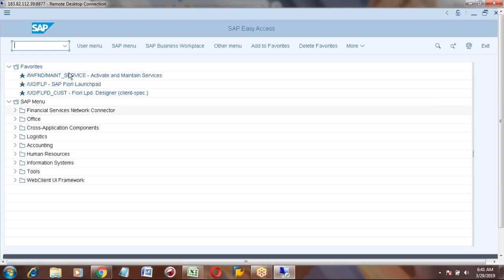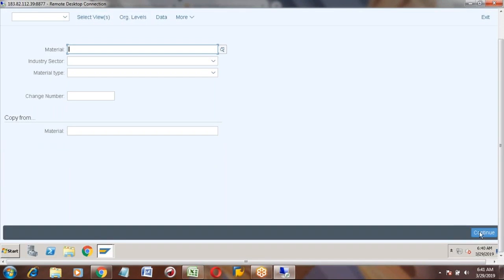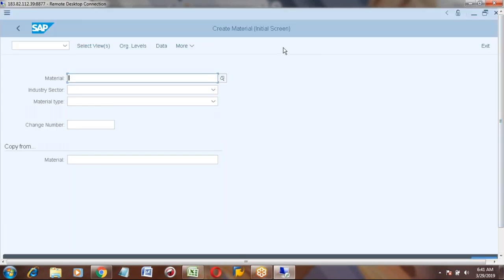Yes, but I did not see any difference between the HANA and a regular SAP. The menu path is the same, everything is the same except the appearance. For example, if you open any transaction here, you can see the save button is at the bottom. Save or continue, next. This is like your Fiori screen, and you will find a different menu also.